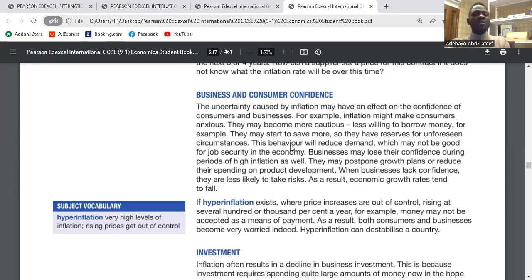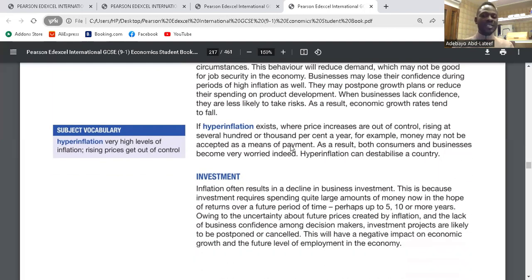I think it's clear. So for consumers, they don't have confidence about the future. They don't have confidence about their spending. They might postpone their purchasing to another time. Firms will stop investment. As a result of that, there's going to be unemployment within the economy. Unemployment will arise as a result of firms not expanding. They are not expanding because demand within the economy is falling. Nobody is buying. So what's the point of expanding? So businesses stop investing, consumers stop purchasing. The economy is in decline. Clear.